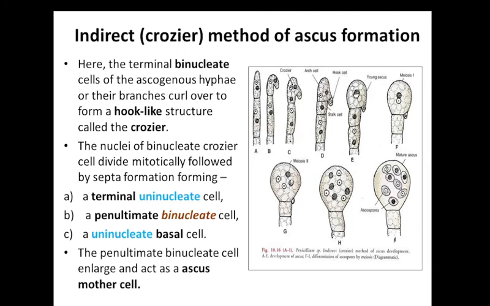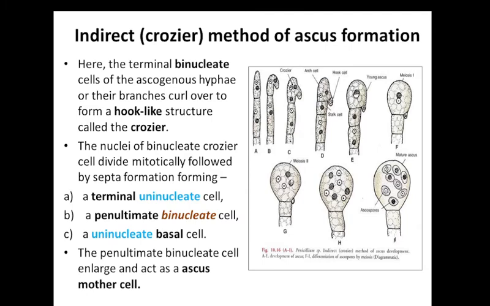Four nuclei. After that, wall formation takes place, and ultimately it forms three cells: one, a terminal uninucleate cell; two, a penultimate binucleate cell; three, a uninucleate basal cell.